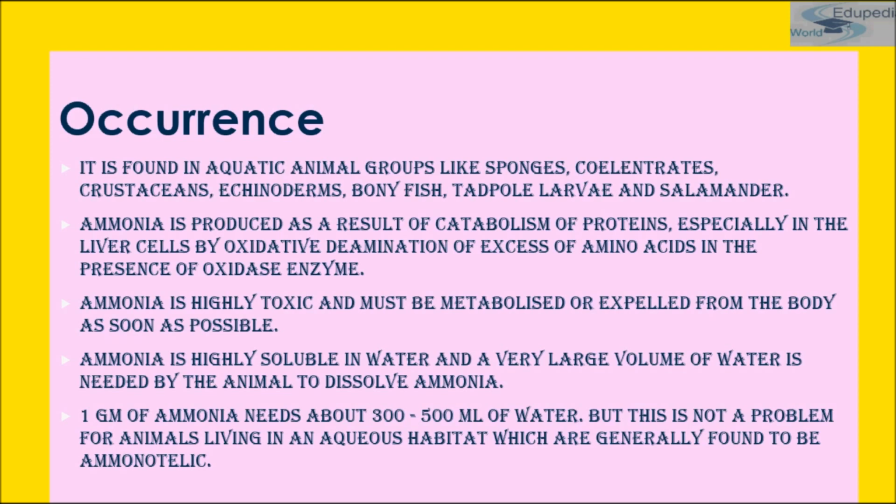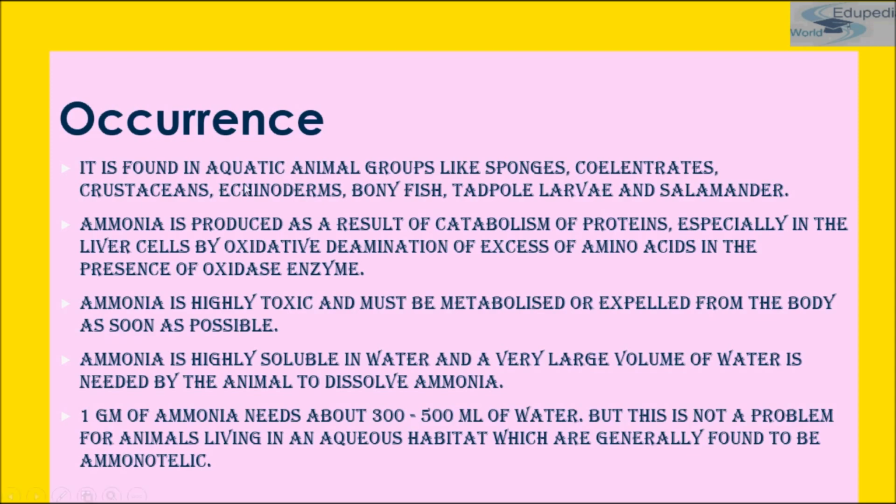Examples of Ammonotelism are flatworms such as liver fluke and tapeworm, annelids such as earthworm, nereis and leech, most aquatic arthropods such as prawn, aquatic molluscs like pila, some bony fishes such as labeo rohita, and amphibian tadpoles. Amphibian tadpoles are also ammonotelic in nature, and some species of crocodile are also ammonotelic in nature.